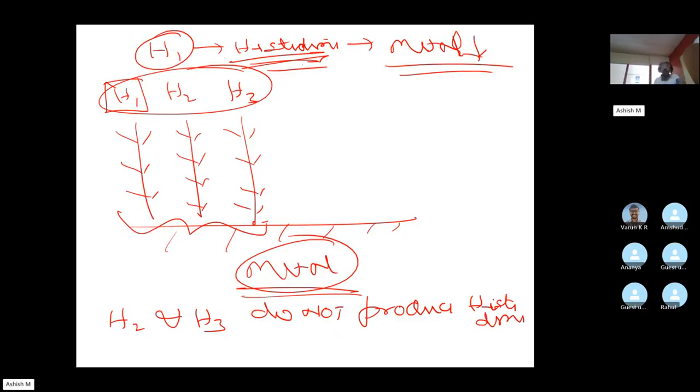Then can you really conclude that histidine is the reason why herb 1 is able to grow in metal laden soils? Friends, are you getting me? Herb 1 produces histidine, but herb 2 and herb 3 do not. Then can you really conclude that histidine is the reason why this group of plants is doing very well?